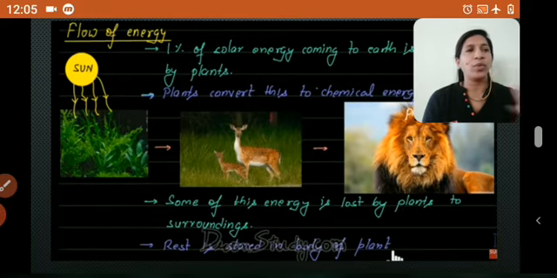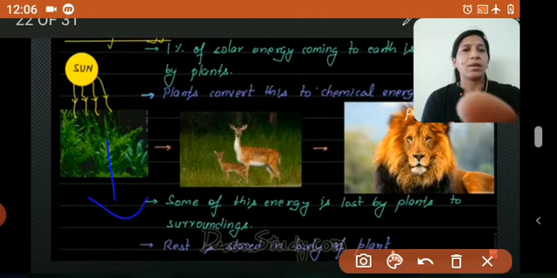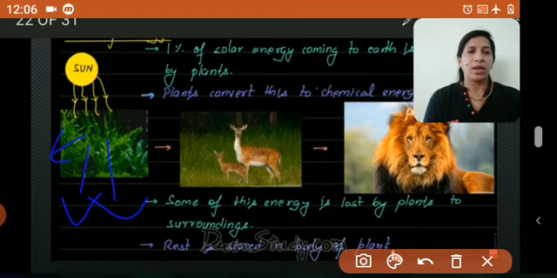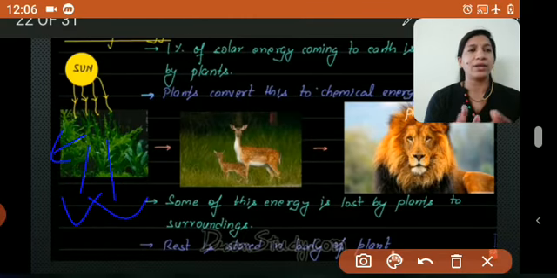By moving, by protecting itself, by having thorns. So these are all things in some of the life processes. The plant is losing some energy to the surroundings like this. Then next what? The rest, some energy, is left over. That energy is stored in the plants. Okay, fine.